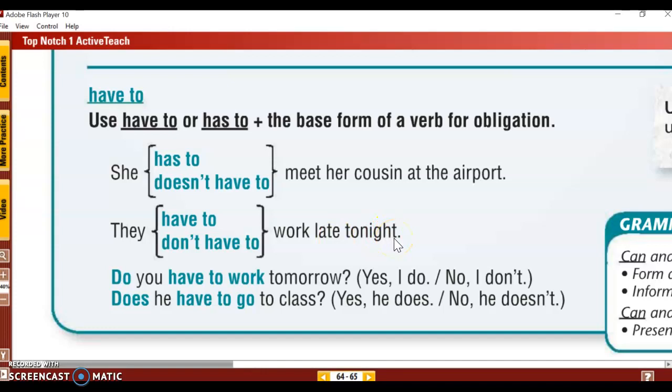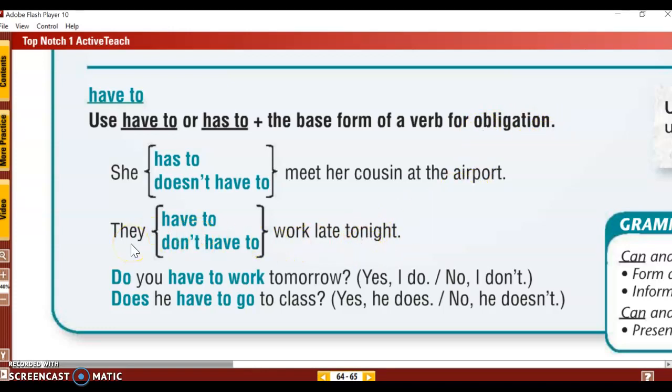Why? Mandatory. The boss said everybody has to work 16 hours today because of the coronavirus. Oh no, I'm so tired. I have to work late tonight. Teacher, I can't come to school in the morning. Why? Because I have to work late tonight. So this is an obligation.